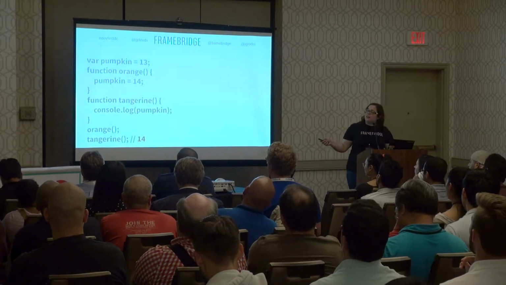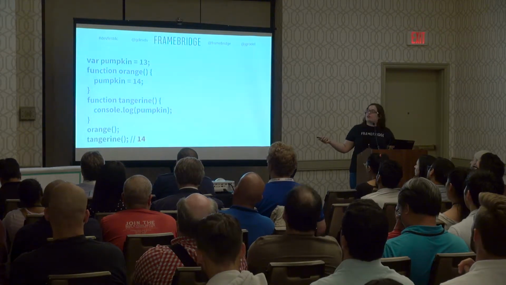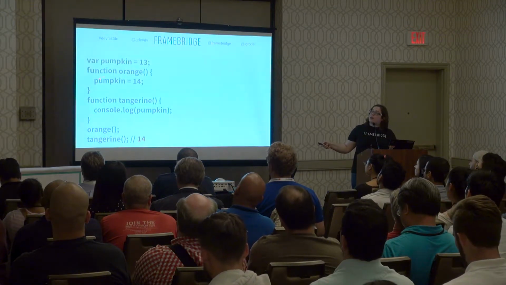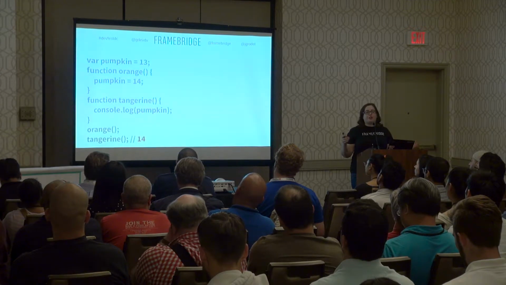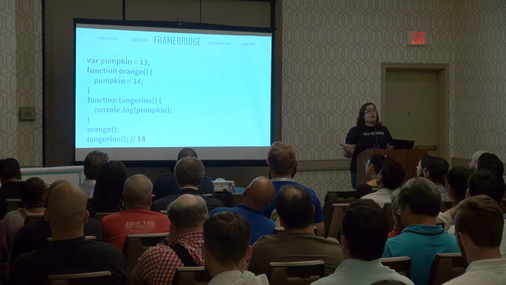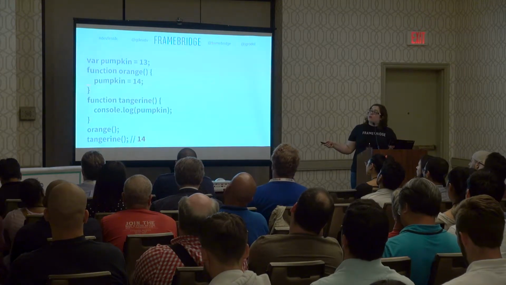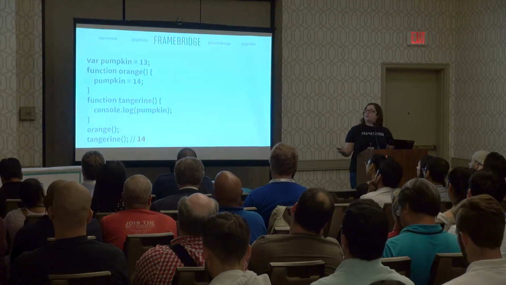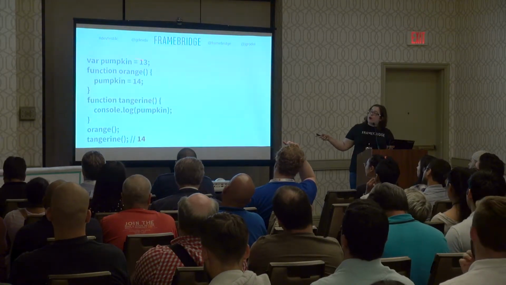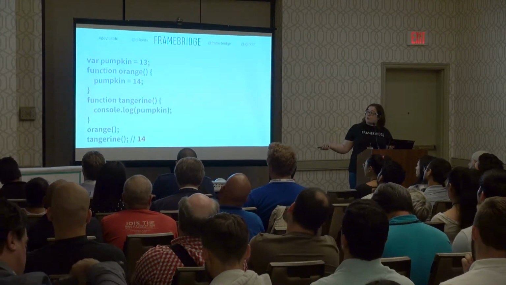So what's happening here is we have set up pumpkin with var up at the top for this scope. And this is our window scope here, our global scope. When we go into orange, we have a pumpkin equals 14, but we're not setting up a particular pumpkin variable for that scope, which means we are going to bubble up to our parent or our grandparent or our great-grandparent or all the way up to our global scope to find where we might have a pumpkin defined with a var. So in this example, we have not set up a pumpkin with a var here, so we go up a level and we can find one. So we're going to end up using that variable. So we're changing that variable from 13 to 14.